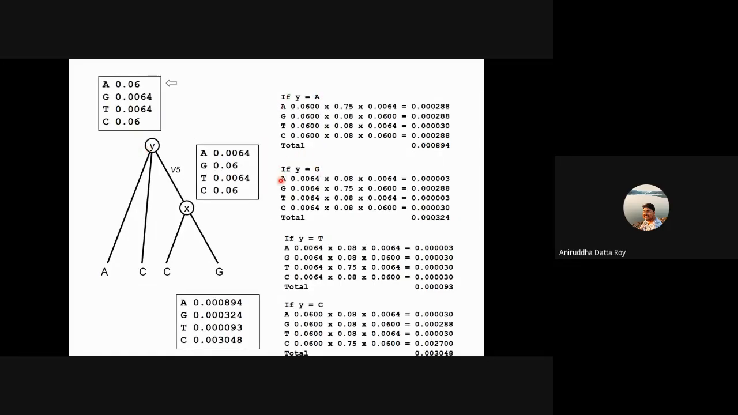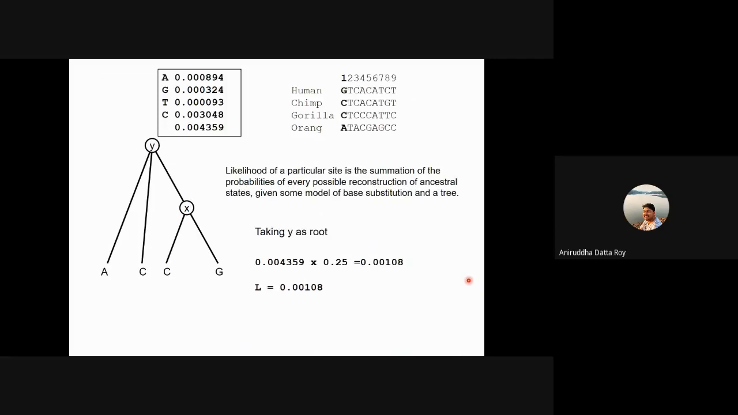But Y can also be a G, Y can also be a T, Y can also be a C. So you basically look at all possible states, right? And what you do is you get all these values, you just add these up, right? And that will give you the likelihood of this tree, that will be the likelihood given a Jukes-Cantor model of sequence evolution and this character distribution.